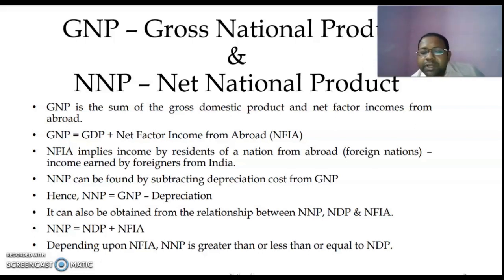Now coming to NNP, or net national product, it is obtained just like NDP, because NDP was obtained by subtracting depreciation cost from GDP. NNP can similarly be found by subtracting depreciation cost from GNP. And again, NNP can also be obtained by adding net factor income from abroad to NDP. So here also, net factor income from abroad decides whether NNP is greater than, equal to, or less than NDP. So net factor income from abroad has a good role to play in deciding the values of GNP and NNP of a nation.